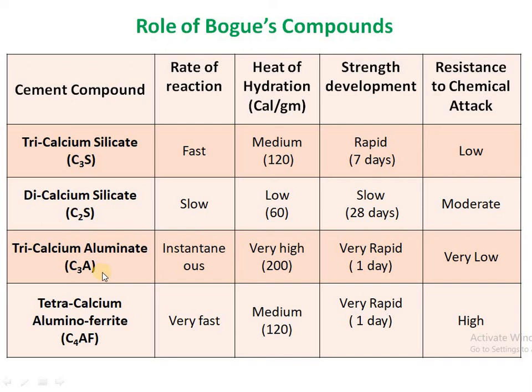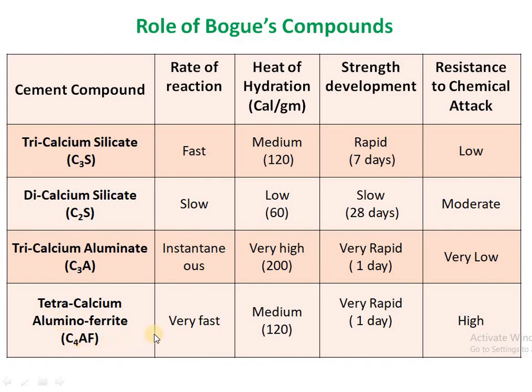The third one, tricalcium aluminate, that is C3A, has an instantaneous rate of reaction. Instantaneous means the rate of reaction is high at a particular instant. Similarly, the heat of hydration due to C3A is very high, about 200 calorie per gram. And the strength development due to C3A is very rapid, but only up to 1 day. And it has low resistance to chemical attack.